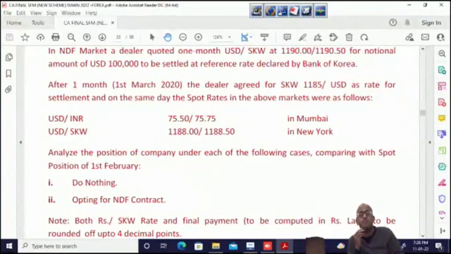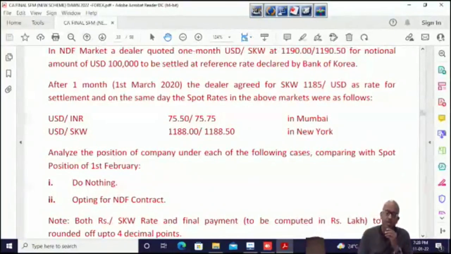75.88 minus 75.5. It is around 0.38 million. So in the do-nothing case, there would have been a loss of 0.38 million rupees.